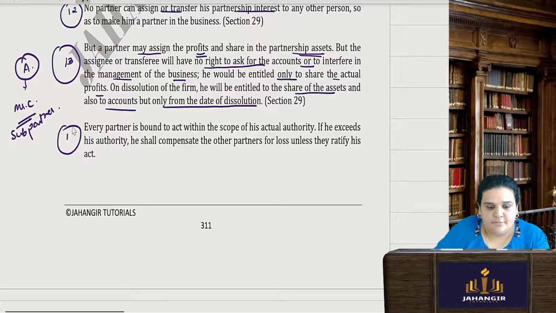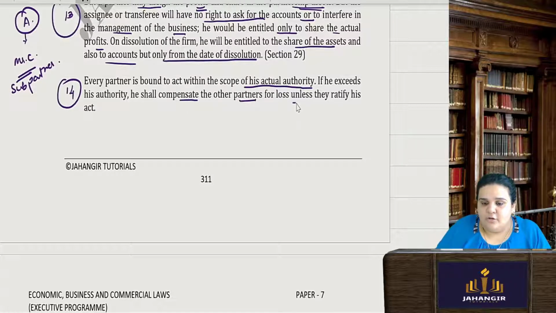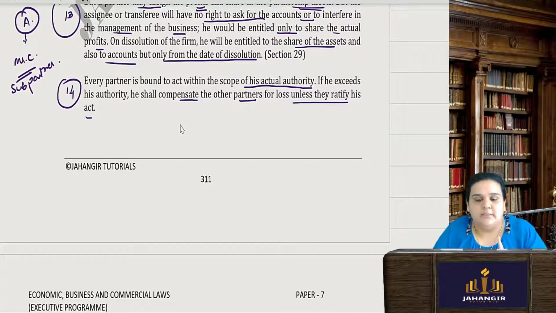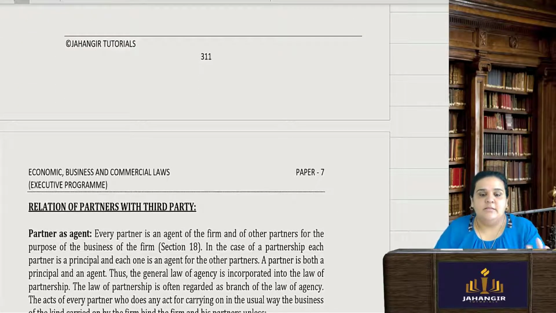Then we have point number 14. Every partner is bound, okay, it is his duty to act within the scope of his actual authority, not to cross his authority. If he crosses, he has to compensate the other partners for the loss unless they ratify his act. Okay. So whatever is given under the law, the authority which he has to perform, he has to act within the scope of authority. If he goes beyond and he incurs losses, then he has to compensate the other partners also. Okay. So this was the rights and duties, the relationship of the partners amongst themselves.